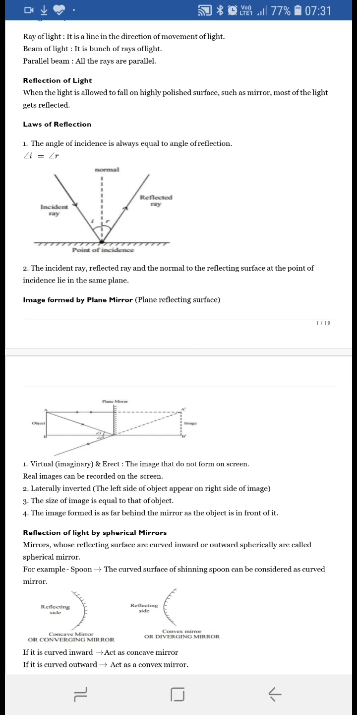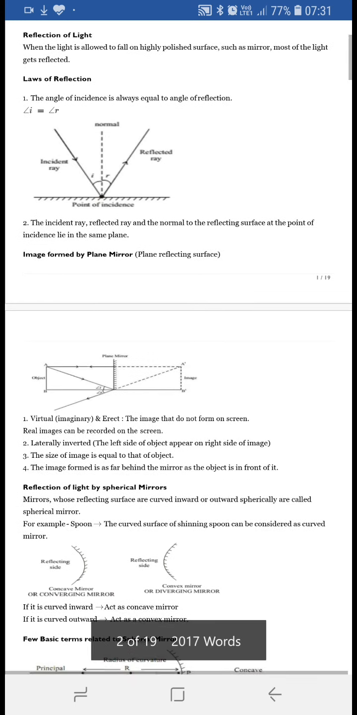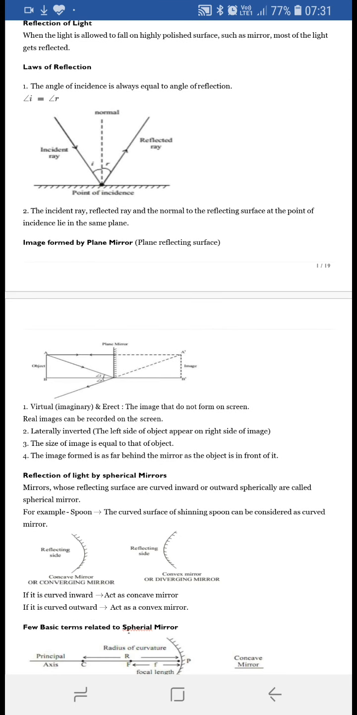First we will see image formation by the plane mirror. When any object is kept in front of the plane mirror, what kind of image is formed? The image is always virtual and erect. For example, when you see yourself in the mirror of the dressing table, a real image cannot be formed, as real images can only be formed on a screen.